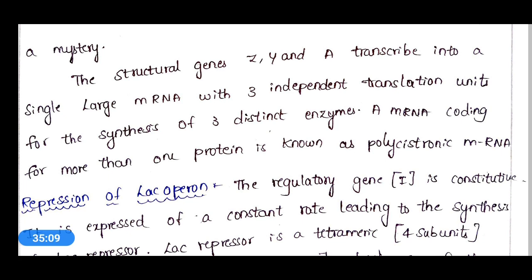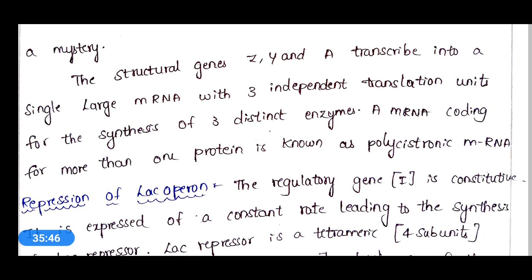Before that, we'll see about functional genes. Functional genes contain some activity, and these genes are activated by the structural genes. Whatever structural genes Z, Y, A are there will activate the functional genes. These are the regulatory gene, operator gene and promoter gene. The regulatory gene produces the repressor, and it inhibits the structural gene. When RNA polymerase binds to the promoter site, it activates the operator and causes transcription of the structural genes.